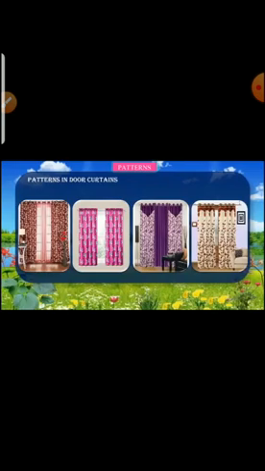The next example is door curtains. There are so many designs in door curtains, like this; many patterns are around us. In the door curtains we have at home, we can see many designs. Yes, many designs in door curtains. This is also one of the best examples of patterns.